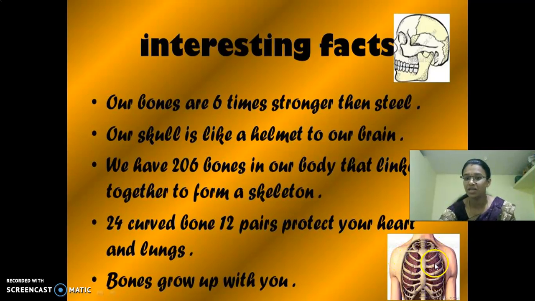1, 2, 3, 4, 5, 6, 7, 8. Below also, it's not visible here. So we have a total of 12 pairs of bones to protect our lungs and heart. And bones also grow when we grow up. So these are some of the interesting facts about our bones.